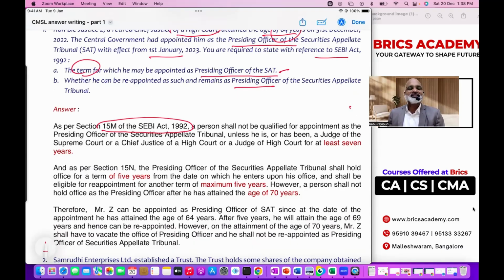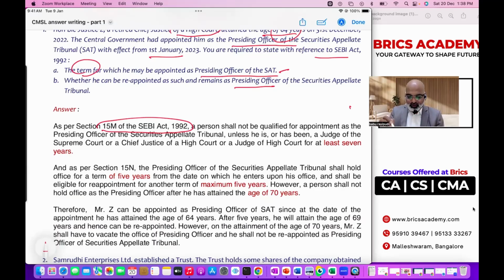For not writing the section, so many marks they won't cut. Maybe 1.5. I mean, full marks, though, you won't get 100%. If you don't write the section, there is every possibility you will not get full marks. Maybe 1.5 marks may be deducted. That is why you start the answer as per the relevant section of SEBI Act 1992. Don't say just SEBI Act, write the full year, SEBI Act 1992. That is very, very important. Anyway, SEBI Act is in the question itself, it is given.